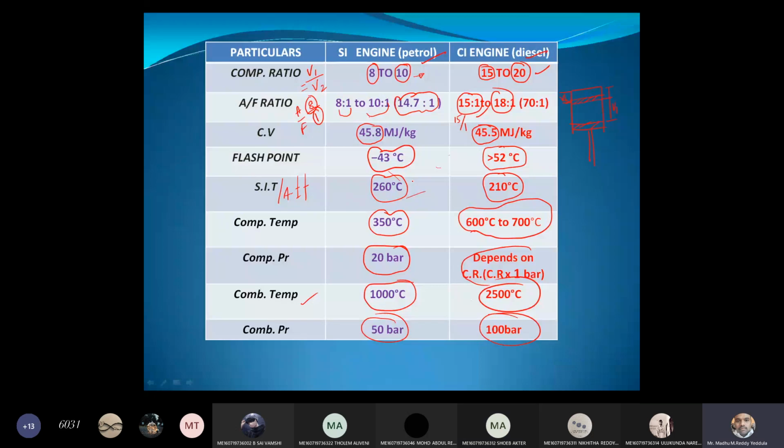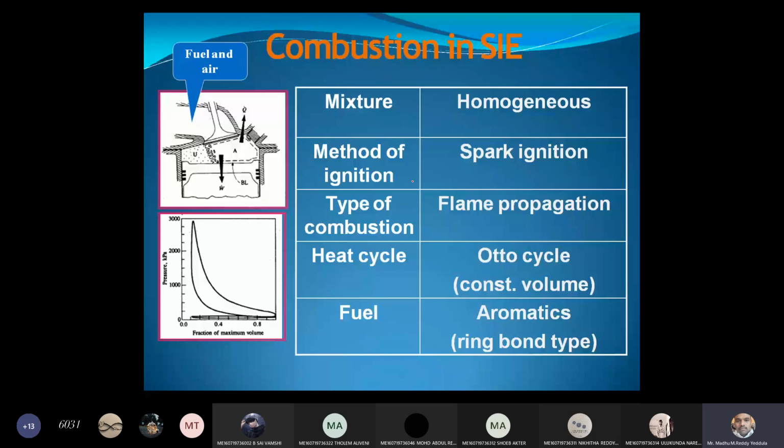Yes, sir. Right. Now, in the next slide, combustion in spark ignition engines. The type of mixture we use in an SI engine is a homogeneous mixture, the method of ignition is spark ignition, and the type of combustion is flame propagation. I will explain what flame propagation is. The cycle on which the petrol engine works is the constant volume cycle, which you can call the Otto cycle. And the fuel is aromatics, ring bond type carbon, hydrogen, carbon fuels.